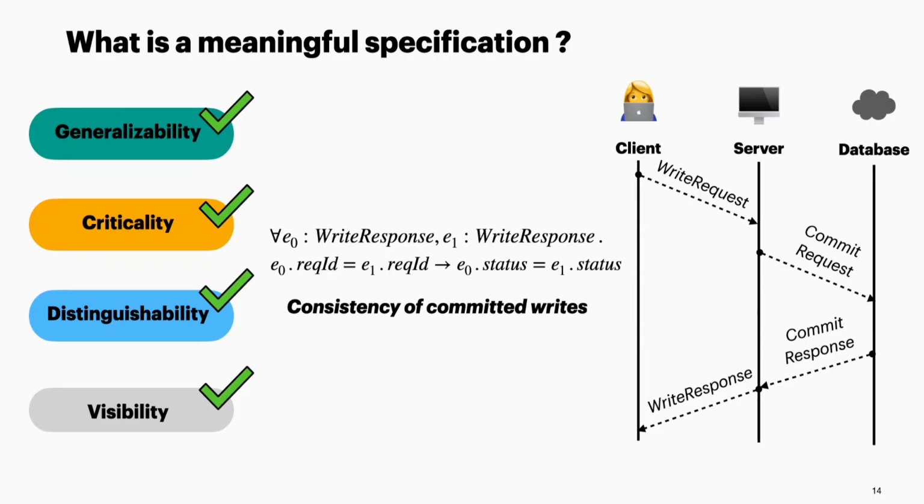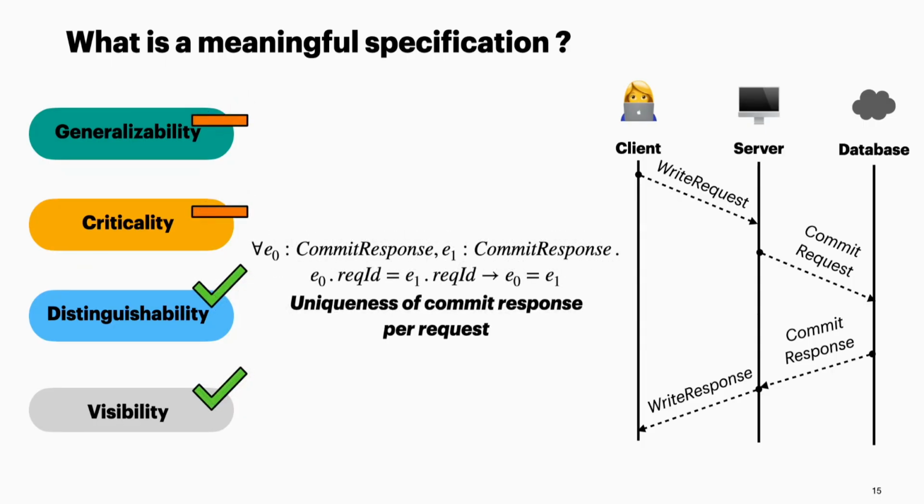and they can tell the discrepancy. For another example, this specification over commit responses asserts that there is a unique commit response from the database. Well, it is not quite generalizable or critical, since the protocol may allow the database to send multiple commit responses when, for example, there is a network partition.